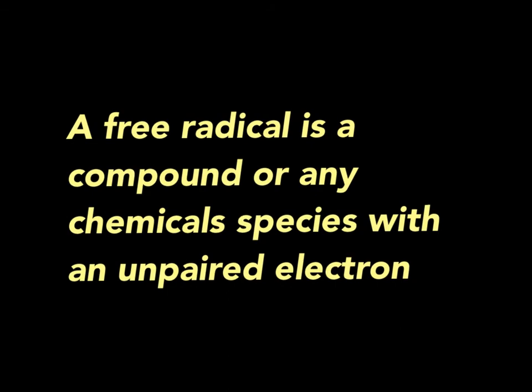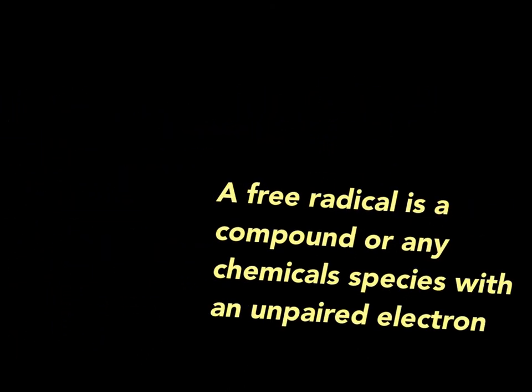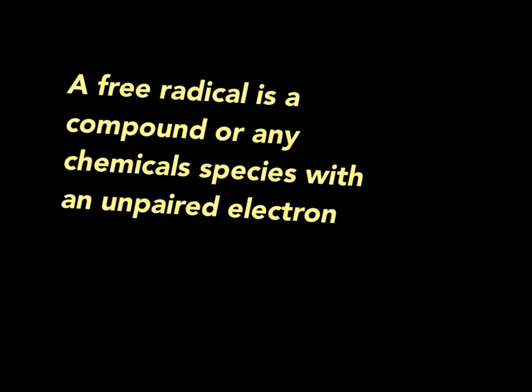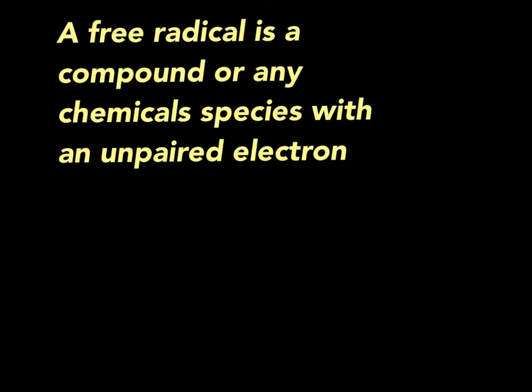A free radical is a compound or any chemical species with an unpaired electron. How can that happen? Well, they can and do exist. Perhaps the simplest example of them is nitrogen dioxide, often produced during coal combustion.